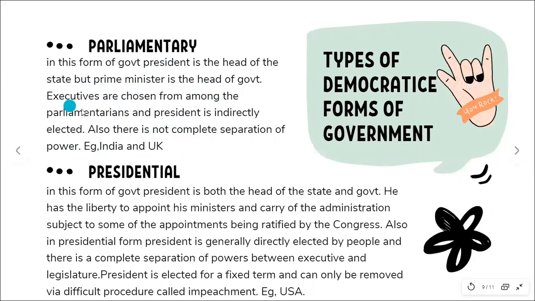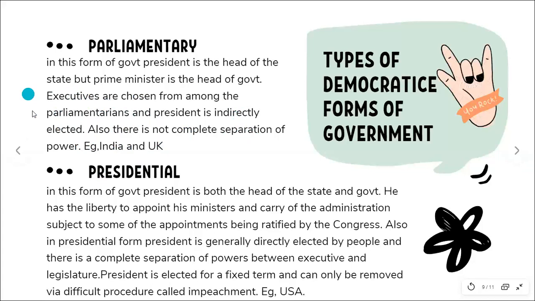What I mean by this is that elections happen, and after elections, the party that wins forms the executive. The elected leaders become parliamentarians and the executives are chosen from the parliamentarians, while the president is indirectly elected, right? So there is no complete separation of power between the executive and the legislature.